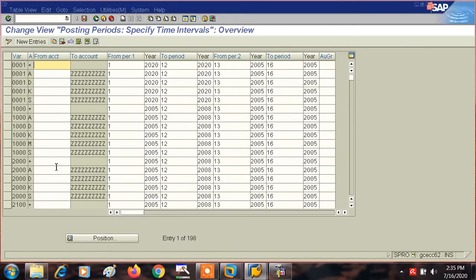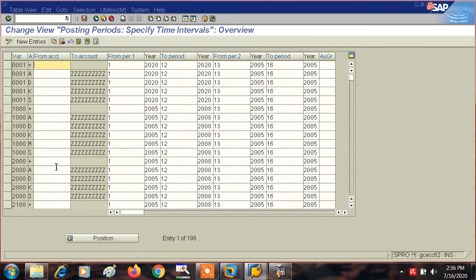Basically there are three types of data. The first one is the fiscal year. In our fiscal year variant, we learned what kind of accounting year we are going to use in our company code, whether it is a fiscal year, a calendar year, or something else. But there we did not learn which fiscal year. We are in 2020 to 2021, so we have to use this fiscal year, this session 20 to 21.